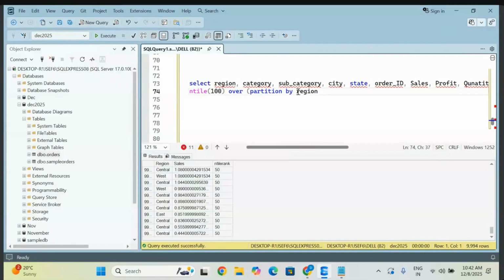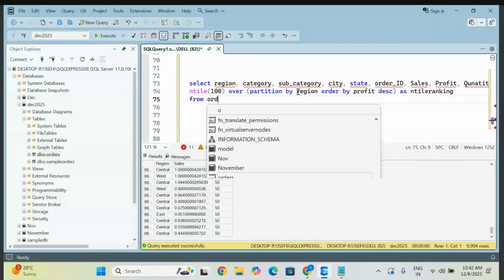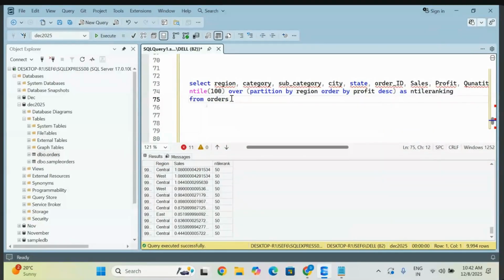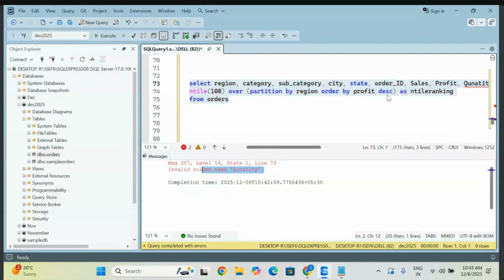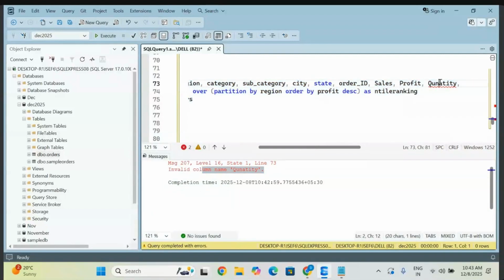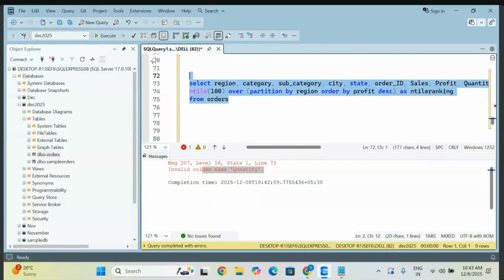So whether we can get the right result or not. ORDER BY, let me take the profit. So profit descending order I'm taking, fine. You can give an alias name, entire ranking, something as an alias name you can give, nothing bigger. So from your orders table, perfect. Let me try to execute it. So invalid quantity, where is the quantity, the spelling is wrong. Okay, fine, now perfect. Go select it again and execute.